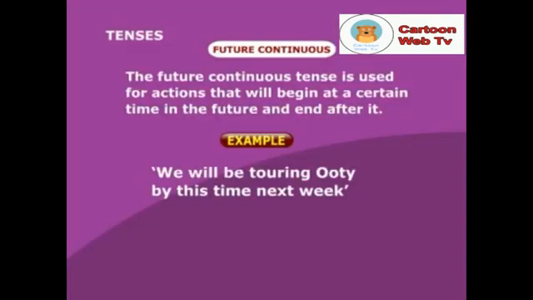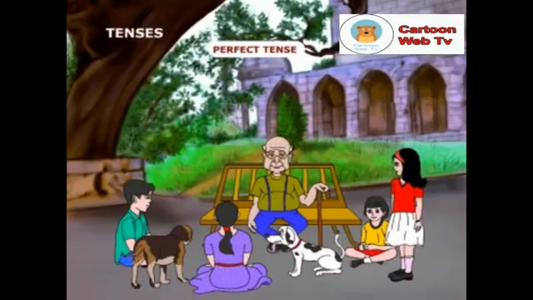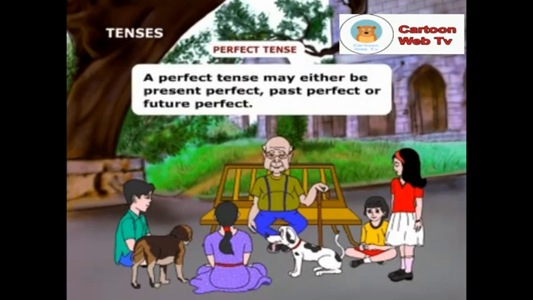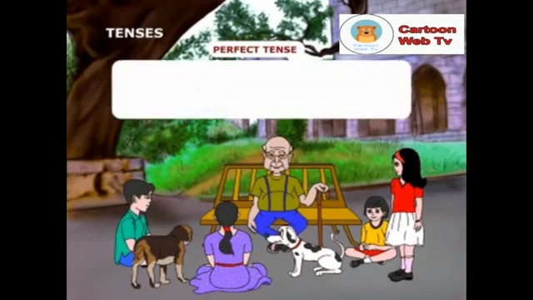The future continuous tense is used for actions that will begin at a certain time in the future and end after it. Here is an example. We will be touring Ooty by this time next week. Nivya, it is your turn to explain perfect tenses. A perfect tense may either be present perfect, past perfect, or future perfect.